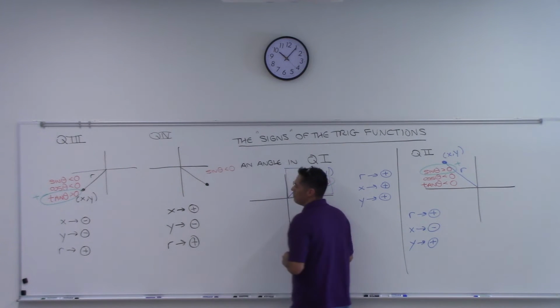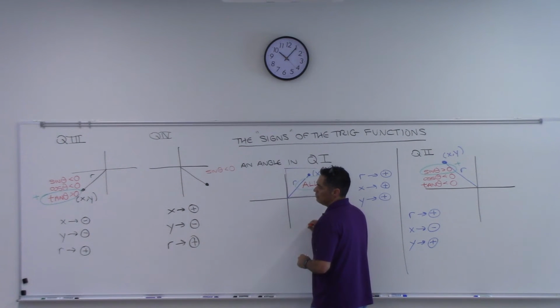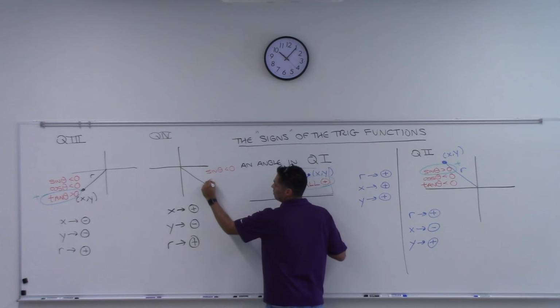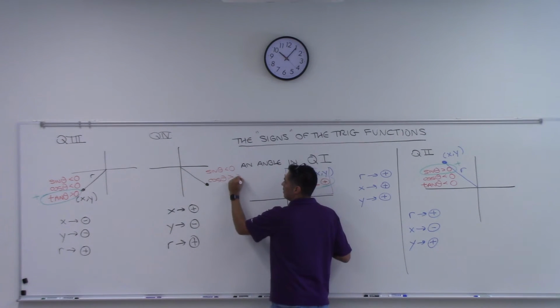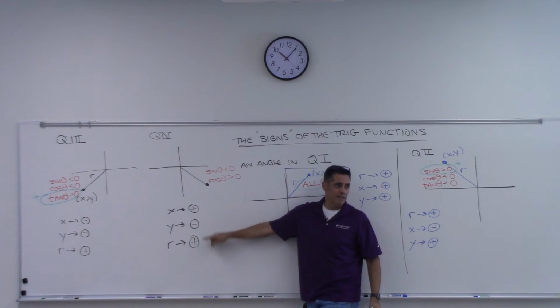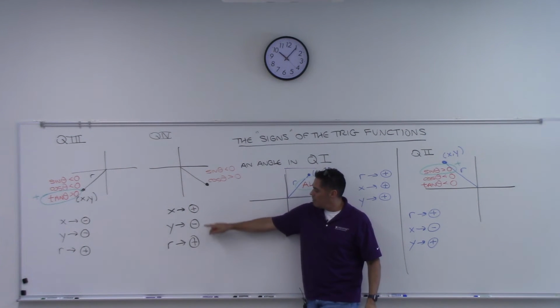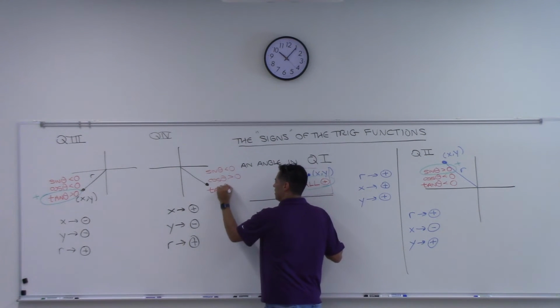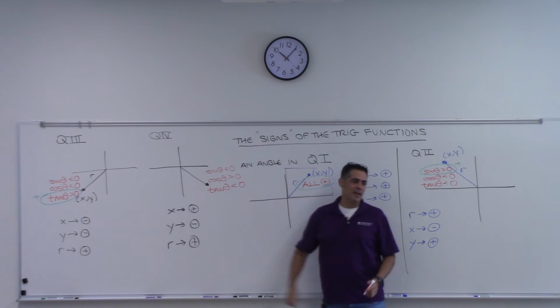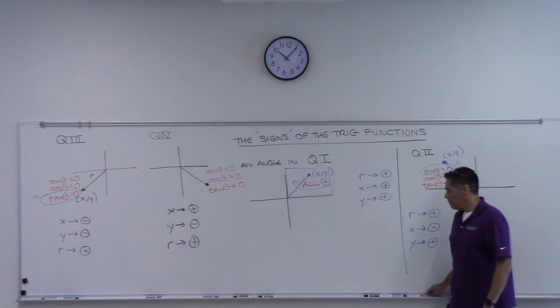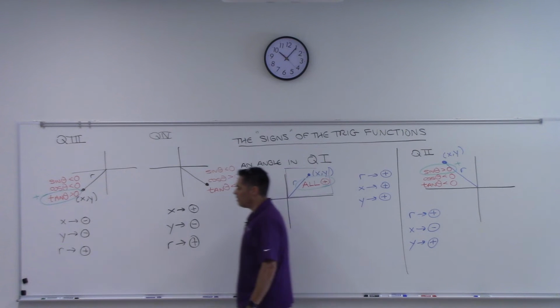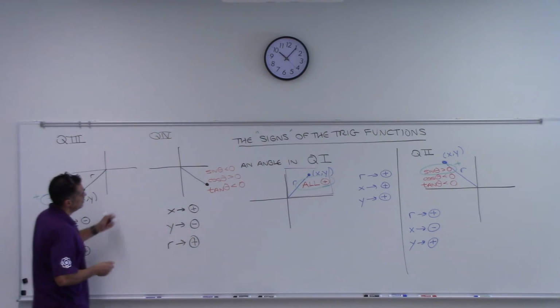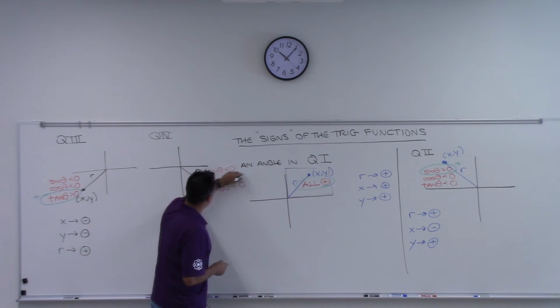How about cosine? What's cosine? Positive, because cosine is your x over r, right? Your x divided by r. Positive divided by positive. What about tangent? It's negative because that's your y divided by x. That's a negative divided by positive. So what's the only trig function here that's positive? Cosine's the only one that's positive.